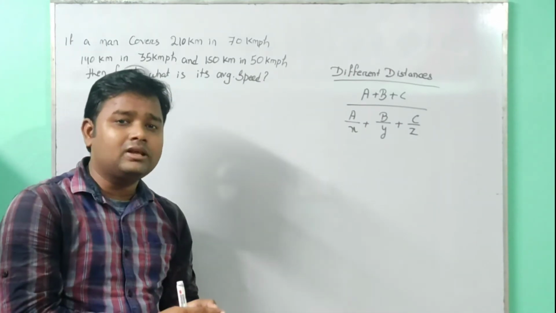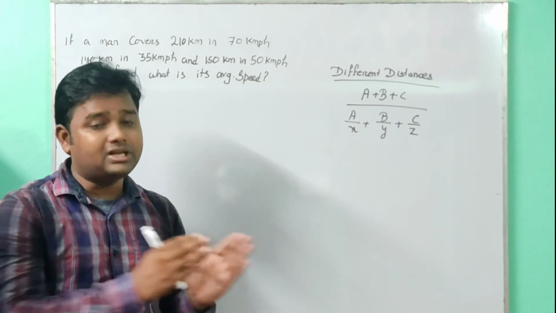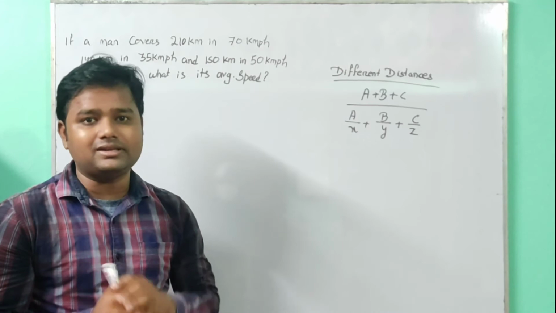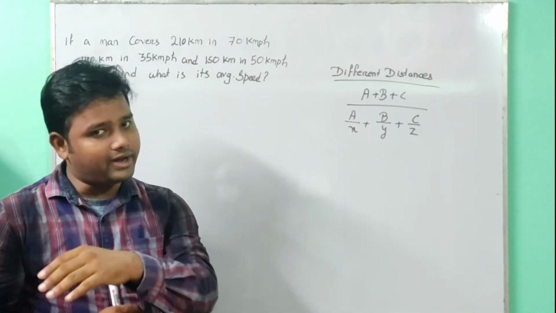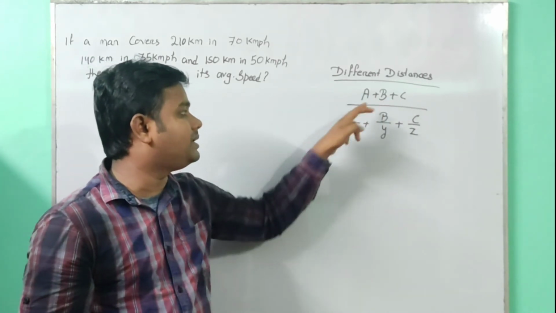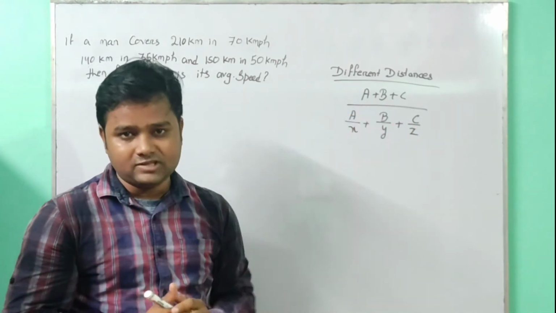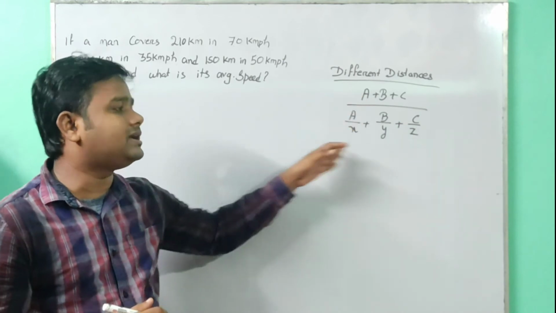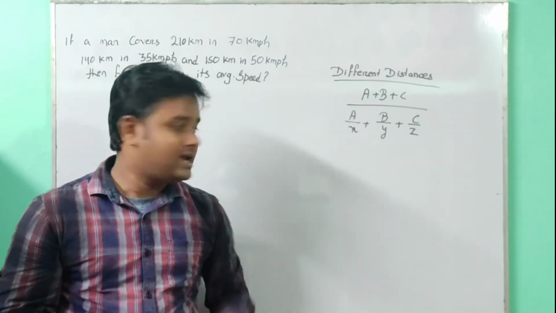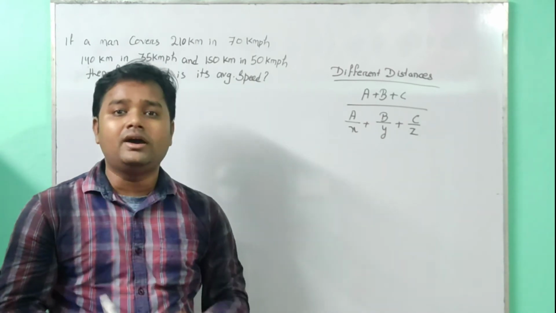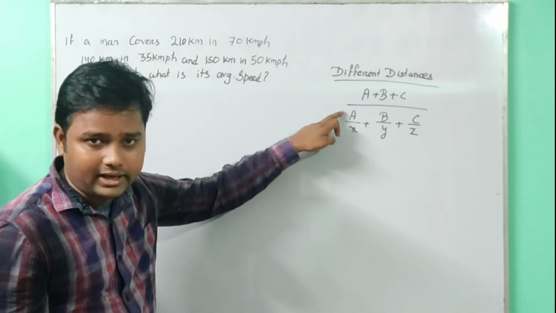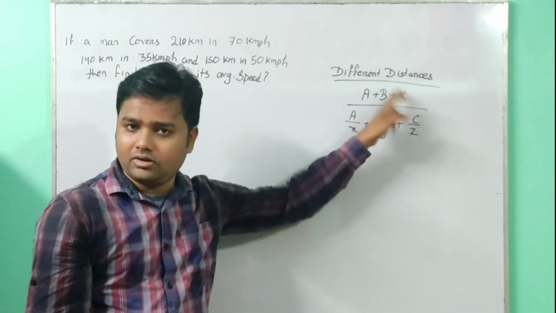In the previous question, the distance was the same but the speed was different. In that case, we find the average by the formula 2xy divided by x plus y. And here the formula is a plus b plus c divided by a by x plus b by y plus c by z. Here ABC means the distances and XYZ means the respective speeds. X is the speed with respect to A, Y for B and Z for C.